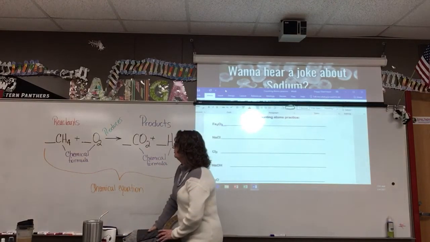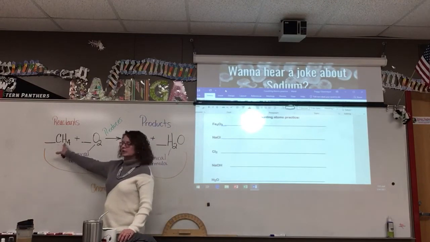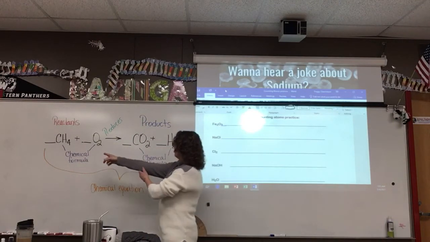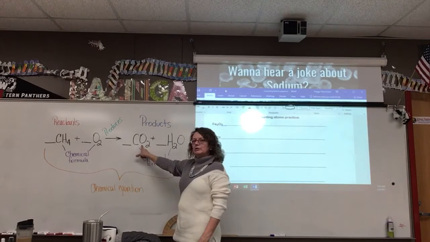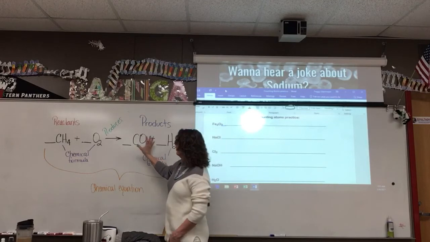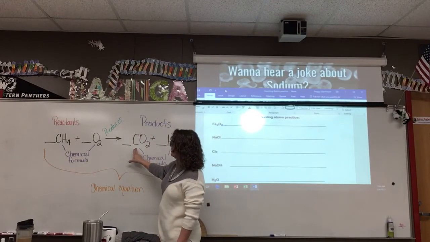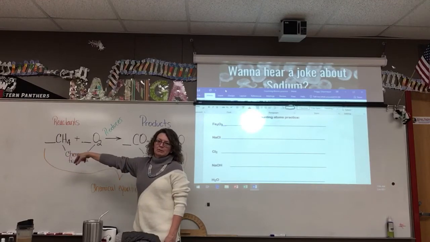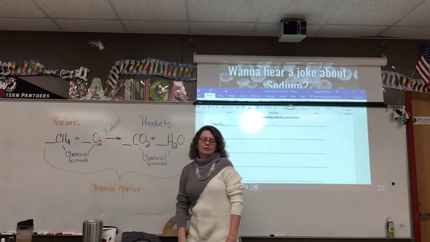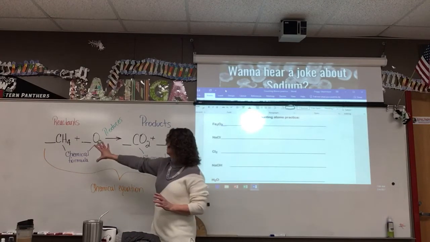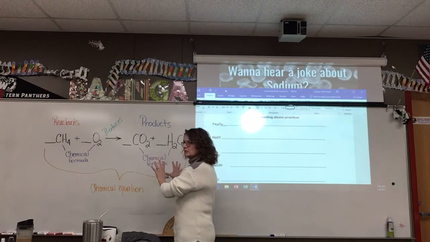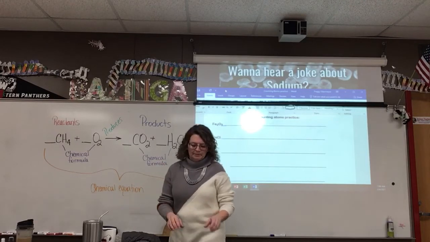Like on this equation, the bond between the carbon and the hydrogen was broken and it was rearranged. So when that bond was broken, it was able to bond with the O2, the oxygen, and now we have whole new products with whole different properties. Carbon dioxide is very different than methane. Okay? Water isn't anything like either one of those. All right? So when the bonds are broken, new bonds are formed, and new identities of new substances are formed with whole new properties.